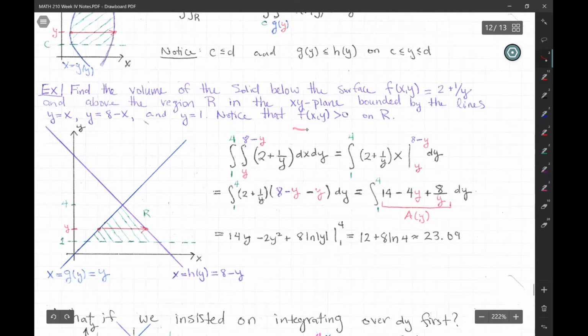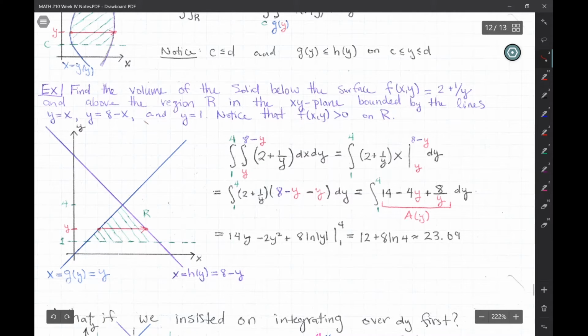And again, f(x,y) is strictly greater than 0 on R, so we are indeed getting the volume between the xy plane and the graph of the surface. We don't have to worry about the graph of the surface dipping below the xy plane, and hence not defining very well what we mean by the volume between the graph and the xy plane.